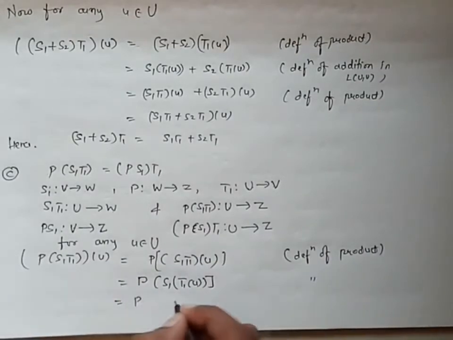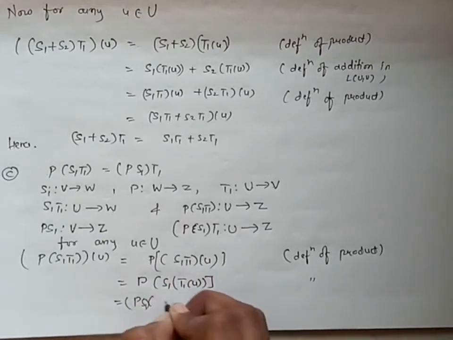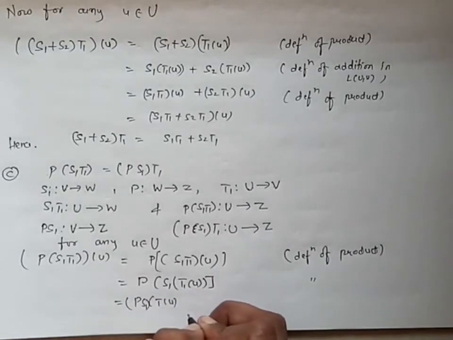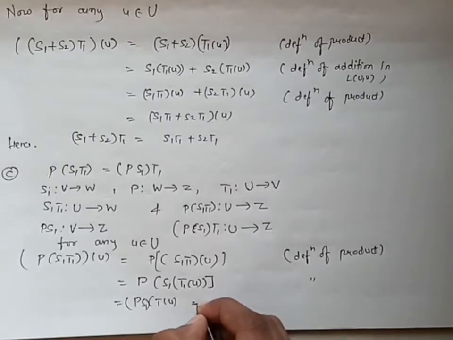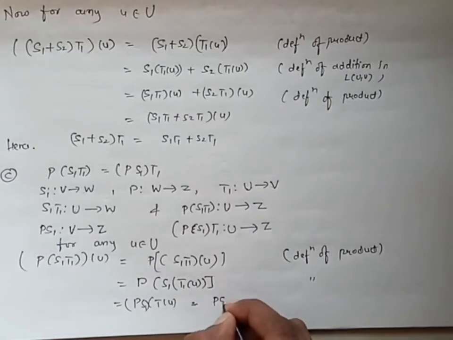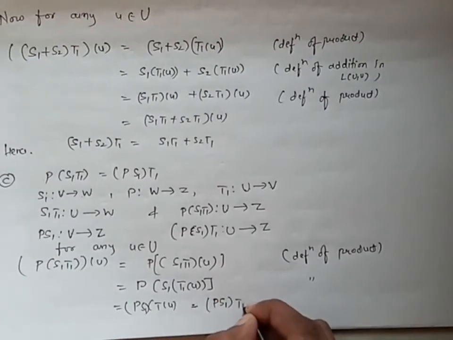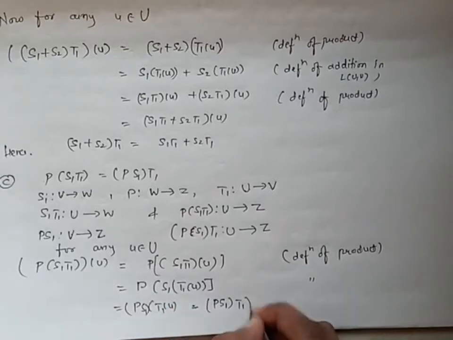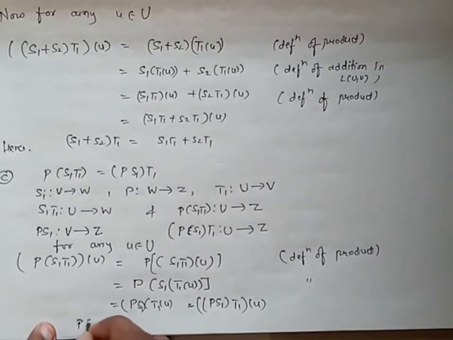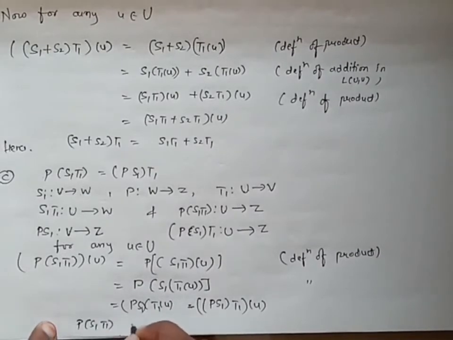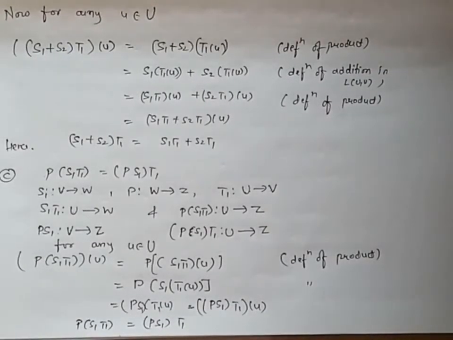From here I can write P of S1 and T1 of U. Again I can write this by the definition of product. From here I can write P S1 T1 of U. So from here we have concluded that P of S1 T1 is equal to P S1 T1. Here we have proved the third part also.